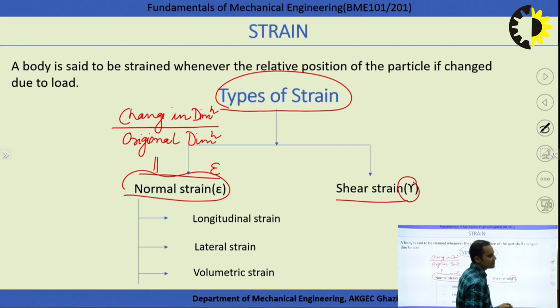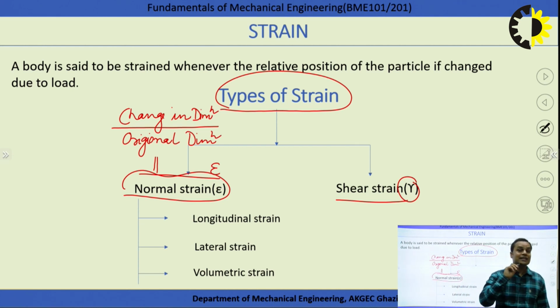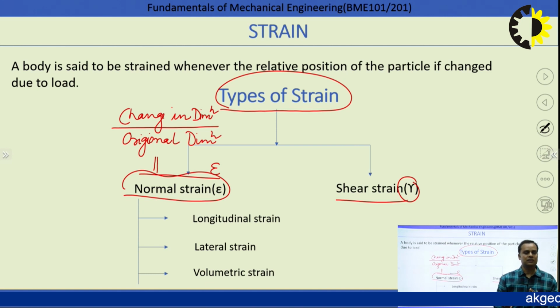Now come to the shear strain. If the load is acting tangential to the surface, or the shear load is acting over the body, what is the possibility? There is a possibility of angular deformation. If there is a possibility of angular deformation, how can we define the shear strain? Angular deformation means change in shape. If a body is angularly deforming, what is the meaning of that? There is a change in shape.